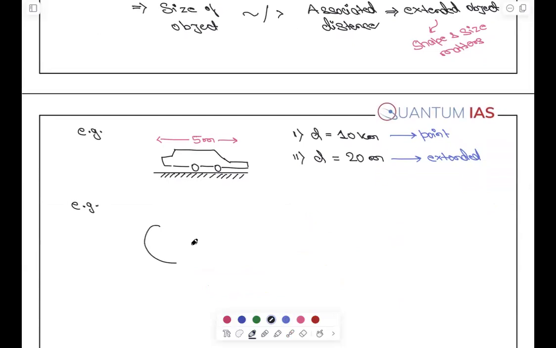Let's say this is your sphere, right? This sphere we will be doing in gravitation, है ना? Let's say the radius of this sphere is capital R, and this is the point where we want to find the gravitational potential energy, which is at a distance r from here. Can anyone tell me, if I apply the formula of that gravitational potential energy, what should be the relation here between small r and capital R?